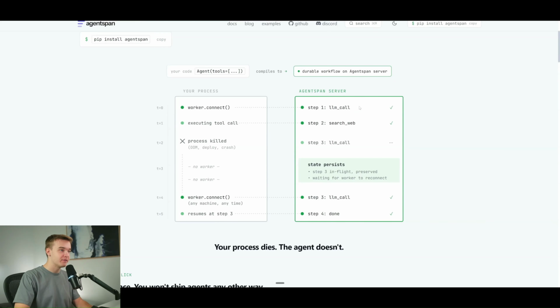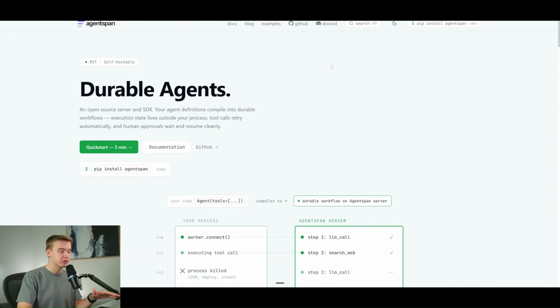You can see here a similar graphic to what I just demonstrated, where we had the old process which would get killed and then have to be completely restarted, as opposed to an agent that is connected through an Agent Span server at the same time, where it's going to be able to pick up exactly where it was and continue on that task. Once again, it's completely open source. If you want to check it out, I'll have it linked down below in the description.